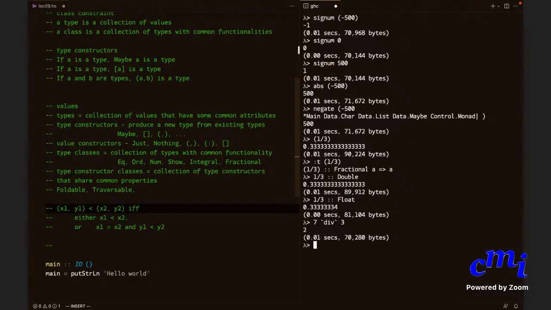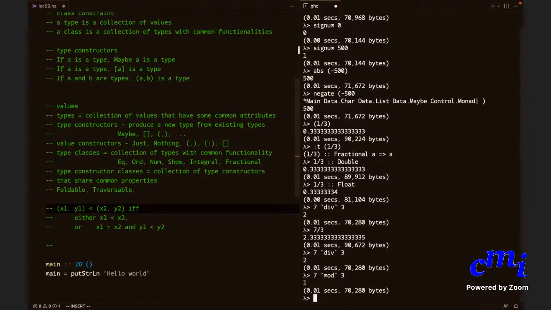2, right? 7 by 3 will give you 2 point whatever. That's a real number. But if you do 7 div 3, it will just give you the quotient on dividing. You see? So 7 div 3 is 2. And 7 mod 3 is what? You will only work with integral values like this. That is 1. Good.